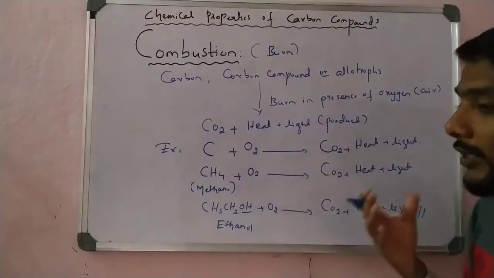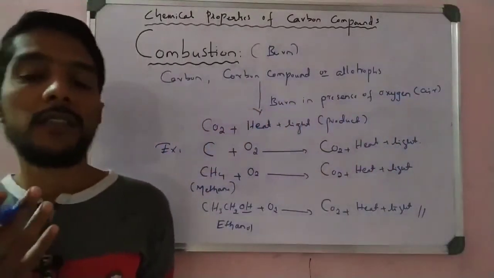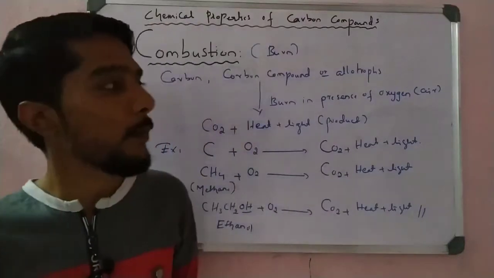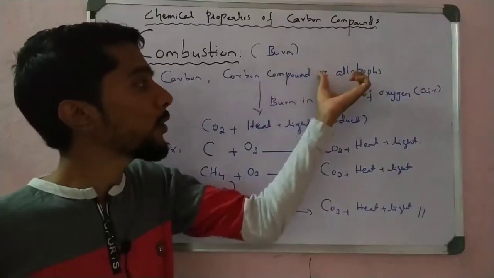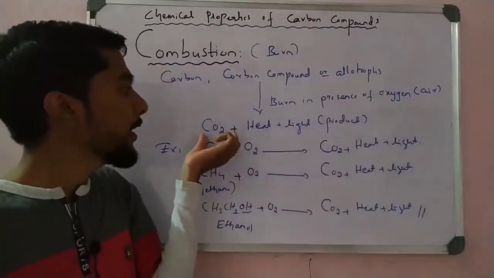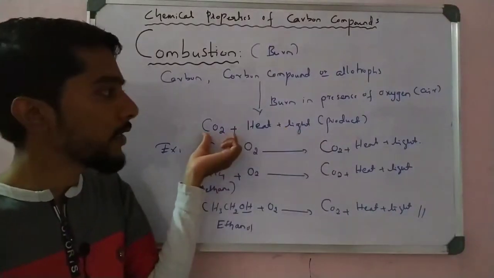This statement or definition is combustion of carbon compounds. In the examination they ask what is combustion, give an example. So we simply write: when carbon, carbon compounds or allotropes are burned in the presence of oxygen or air, we get light, heat and carbon dioxide gas.